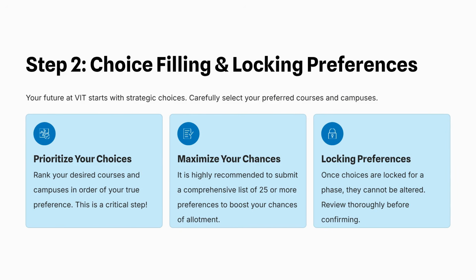Next is choice filling. Select your preferred campuses and branches in order of priority. It is recommended to fill at least 25 preferences to increase your chances. Once locked, choices cannot be changed.